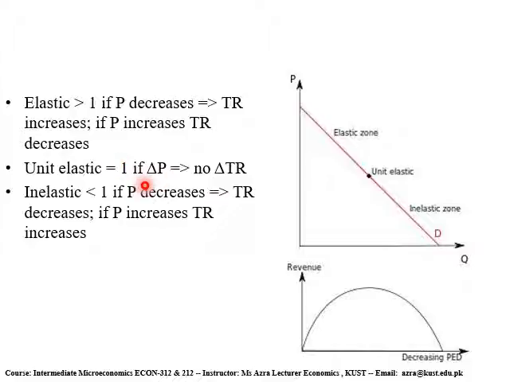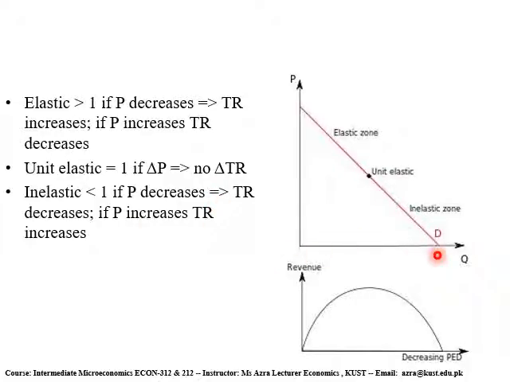It can be explained as: at a change in price level, there will be no change in total revenue. In the case of an inelastic demand curve, elasticity will be less than 1. If price decreases, total revenue also decreases. If price increases, total revenue also increases.